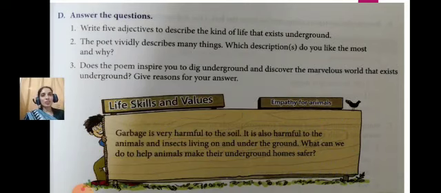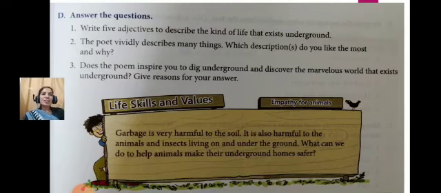Here you get question D. Answer the questions. Number 1, write 5 adjectives to describe the kind of life that exists underground. What type of life is there underground? Exists means what is present there, what type of life are they living? So the adjectives secure, warm, solitary, dark, and busy describe the life underground. You can find them in the poem. The words are already given.